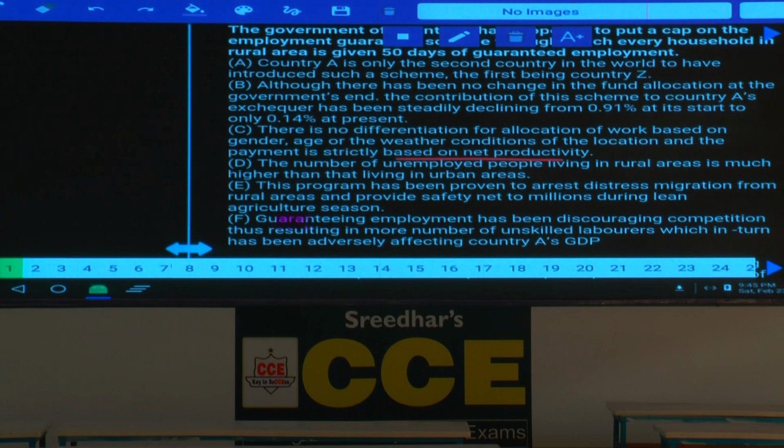That is one thing. At the same time, weather conditions. Now in the weather conditions also it varies. How it varies here? Let us take for example, in the hilly regions, the oxygen is very low, so their productivity will be very less. And irrespective of that, they have put a single rule in this one. Now they are calculating this entire thing on a single thing, that is net productivity. Net productivity varies from place to place, person to person, and the geographical conditions as well. Then at the same time, weather conditions of the location and the payment is strictly based on their productivity.